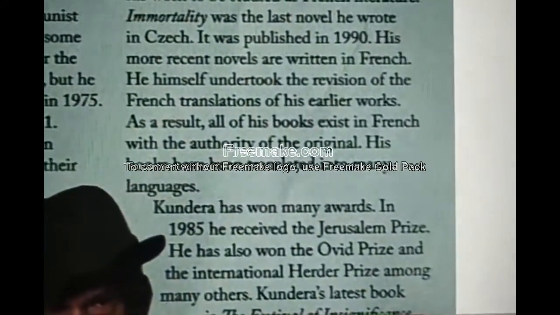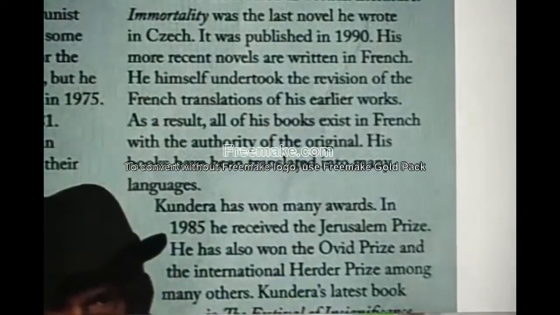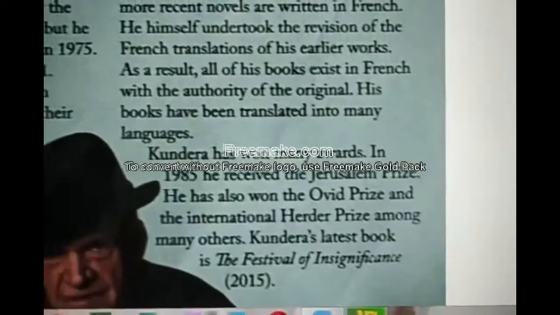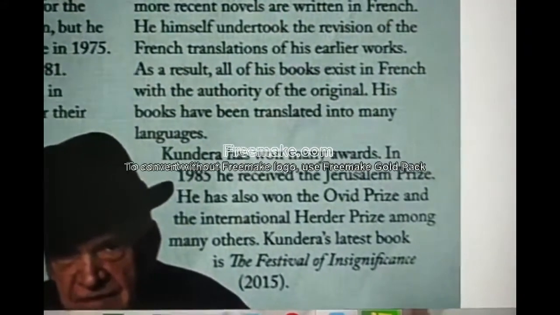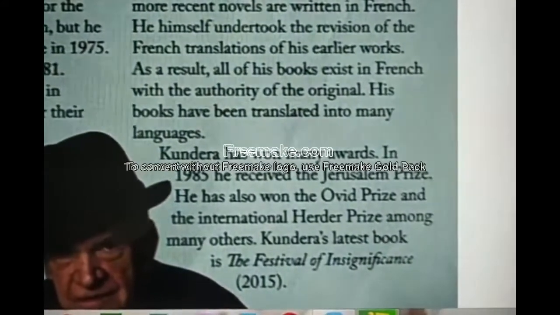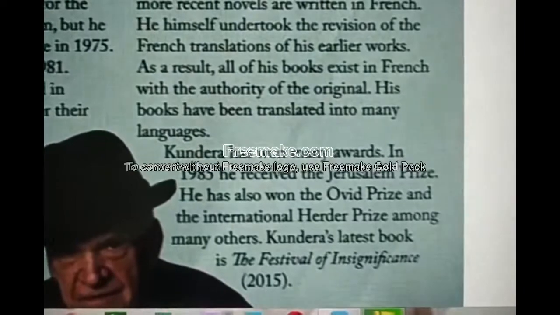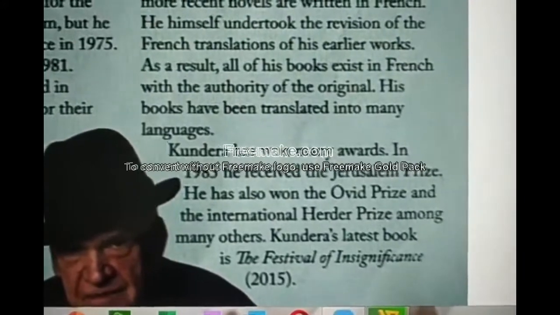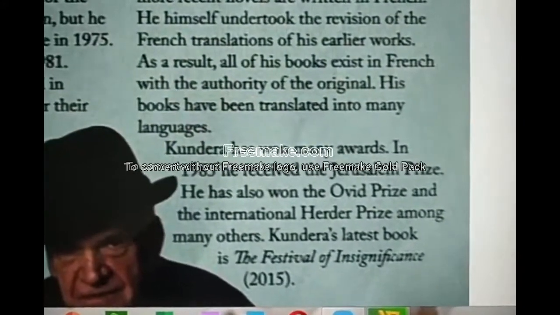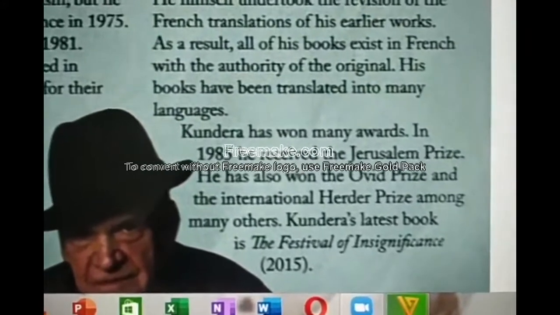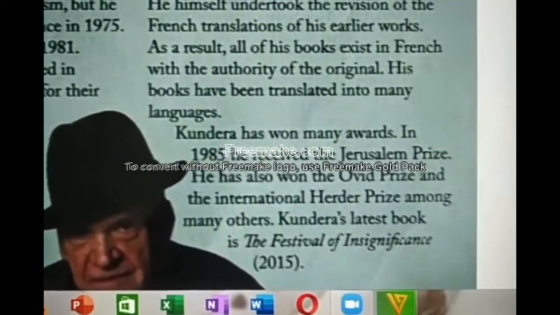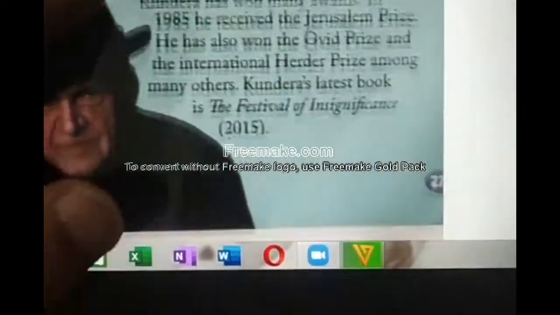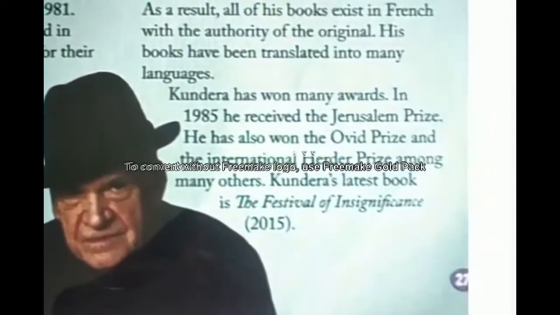He himself undertook the revision of the French translation of his early works. As a result, all of his books exist in French with the authority of the original. Because he loved France, he stayed there, and he gave permission to keep and sell his books in French. His books have been translated into many languages.